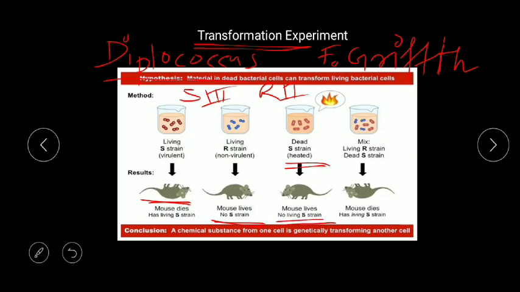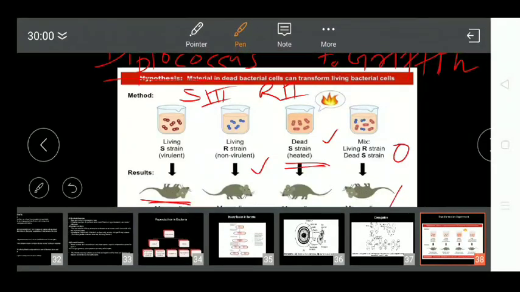Later on, since the S strain causes death, they thought they could treat the S strain by heating, and they heated this S strain. This is known as heat-killed S strain. When this was injected into mice, the mice also did not die, they lived. It means heating removes or destroys the virulence. So it was a surprising result for him.